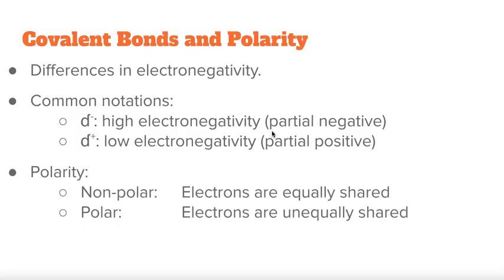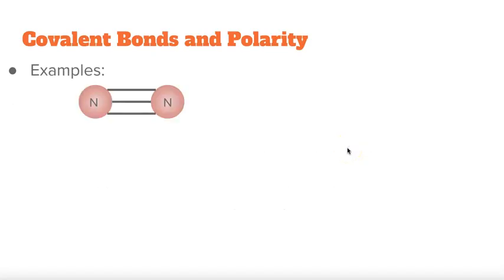Polarity. A covalent bond is nonpolar when the electrons are equally shared. And then they are polar when electrons are unequally shared. And that is usually when there is a difference in electronegativity.